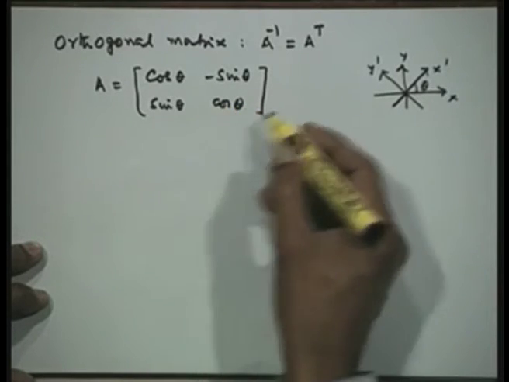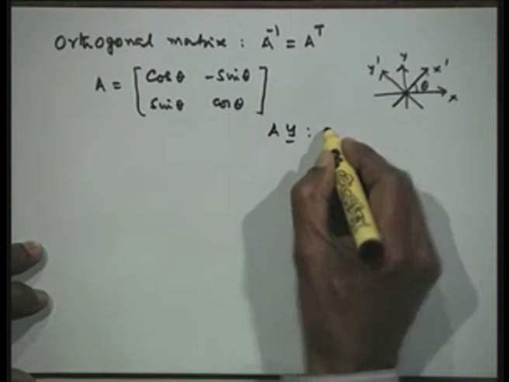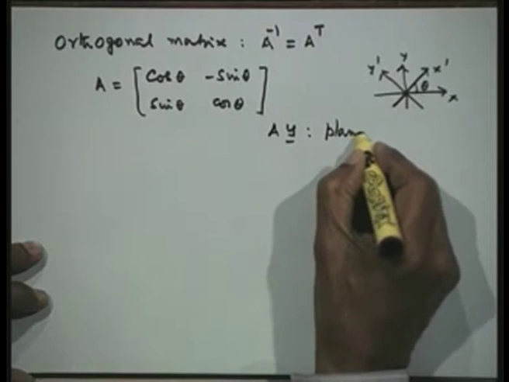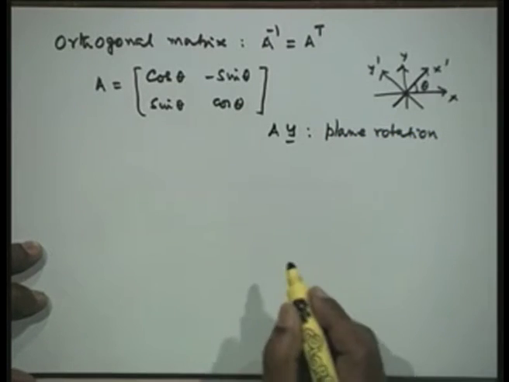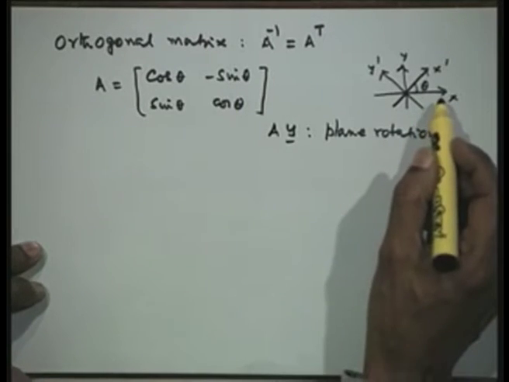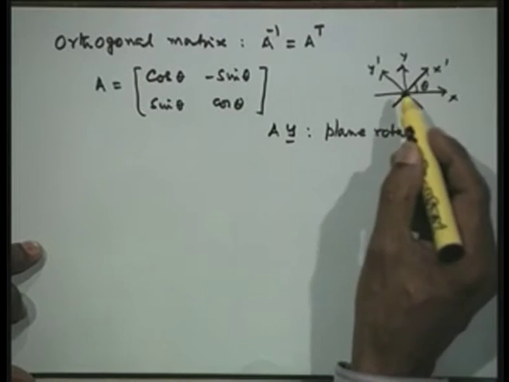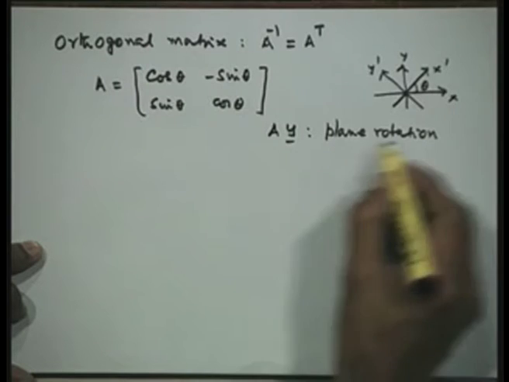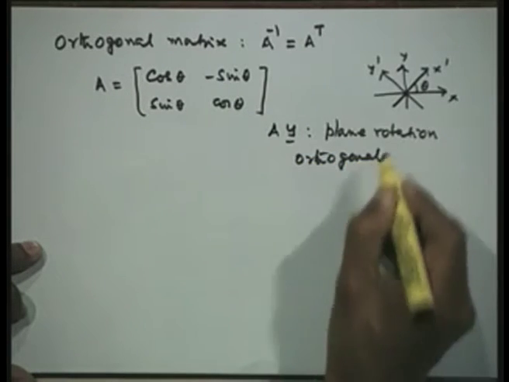So, if you apply A on any vector y, what we shall say is that it will give us a plane rotation, that means rotation in a plane. This is the simplest example of an orthogonal matrix, because they are orthogonal systems of coordinates and we are rotating by an angle of theta. So, this will give us an orthogonal rotation.